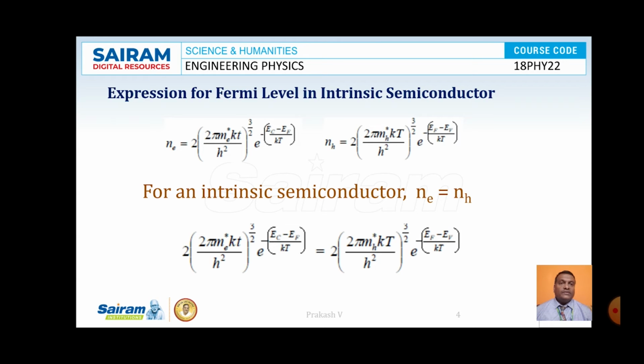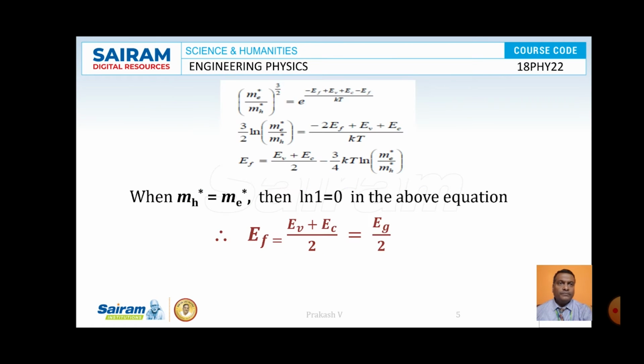The same expressions are substituted here, and on simplification we get (me star by mh star) whole to the power of 3 by 2 is equal to e to the power of (minus Ef plus Ev plus Ec minus Ef) by kT.